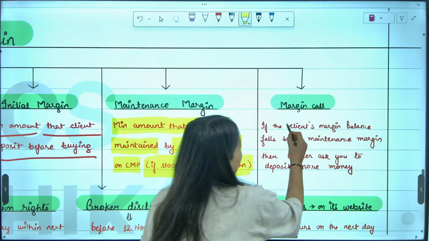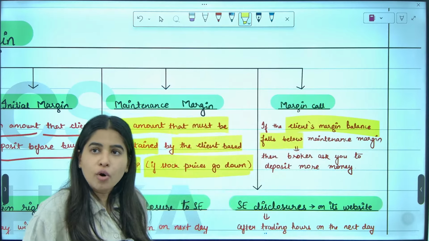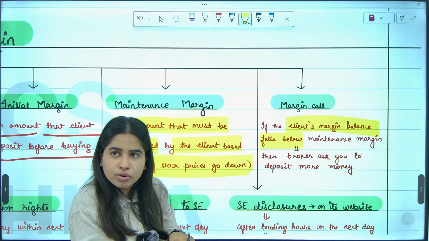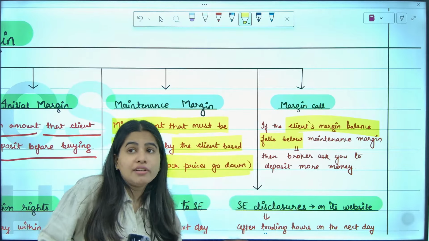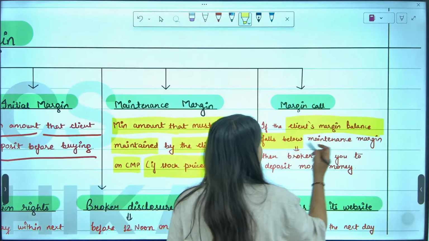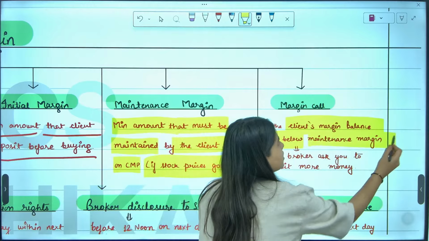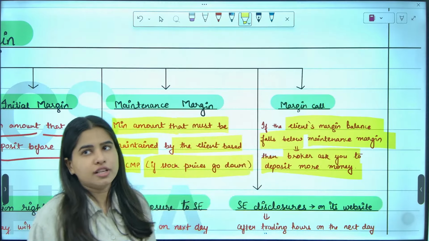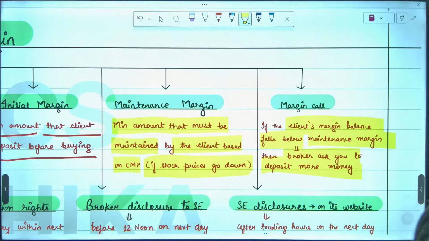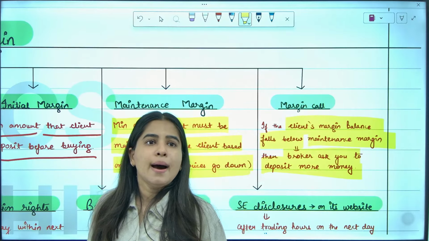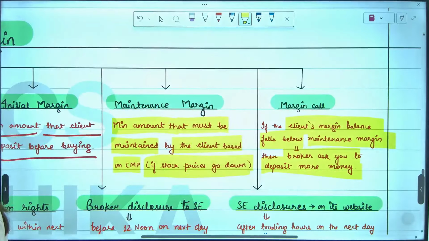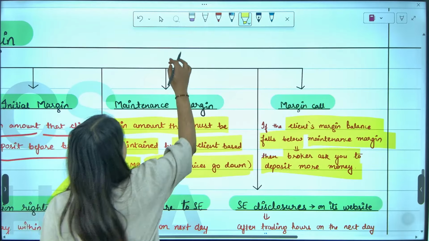Margin call means if the client's margin balance falls below what I invested earlier, 40,000, but a 10,000 loss happened, so now it reduced to 30,000. So for that 10,000 fall, broker will ask me to pay again. If the client's margin falls below the maintenance margin, then broker asks you to bring more money. That is known as margin call. Are we clear with this? Yes, everybody? Okay. Now, there are some points given.